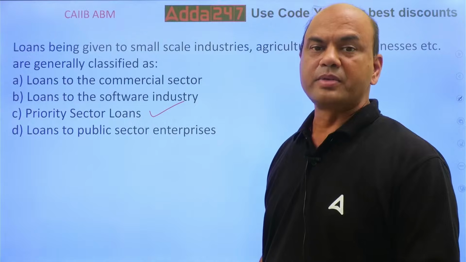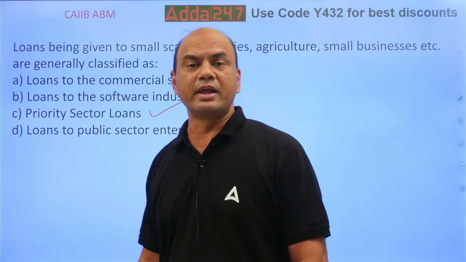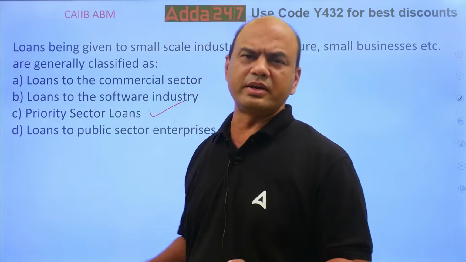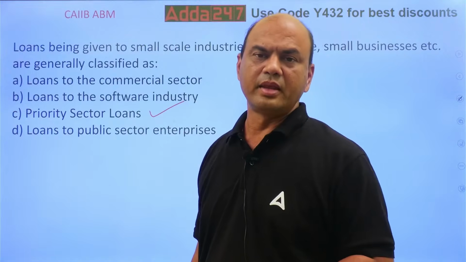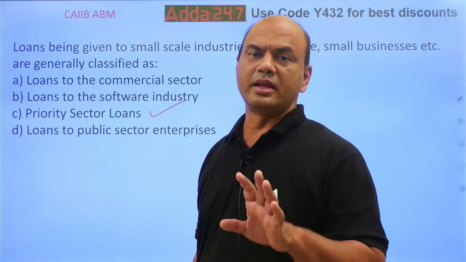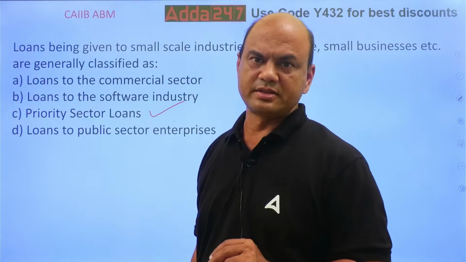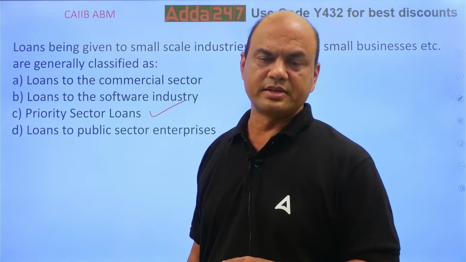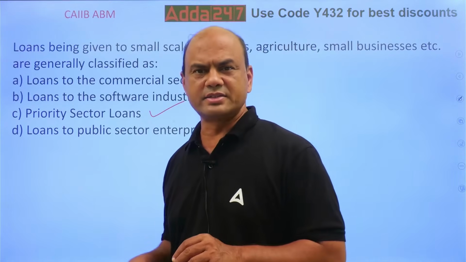Priority sector advances. Kindly note, priority sector advances are mainly divided into three types: Agri, then MSME and DRI, meaning differential rate of interest. Generally, these are the categories.